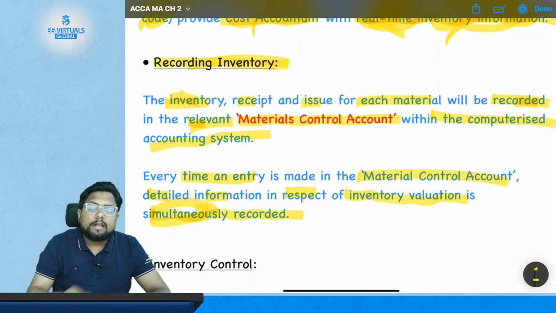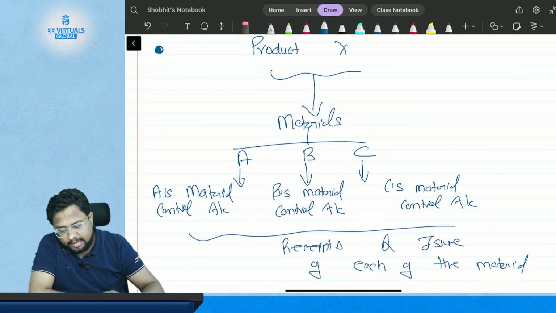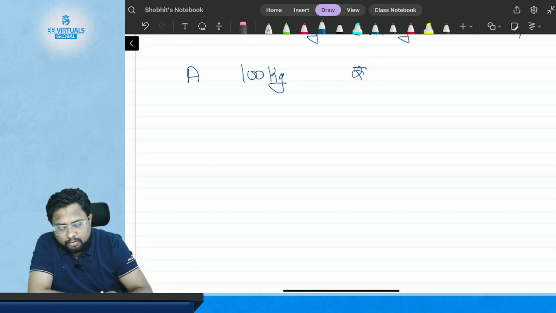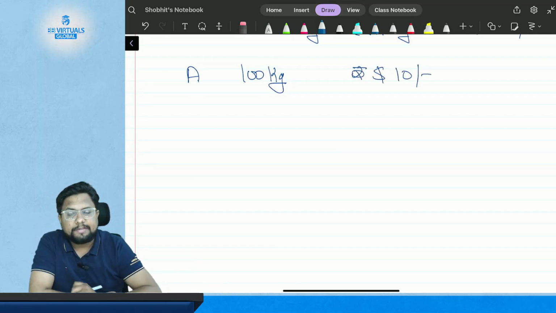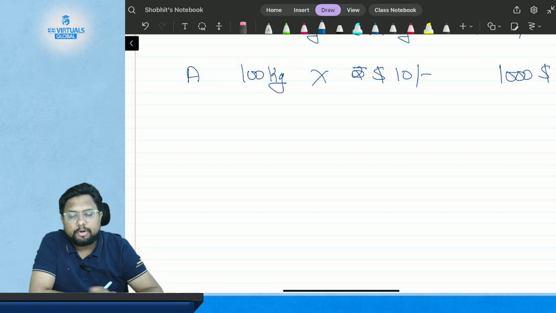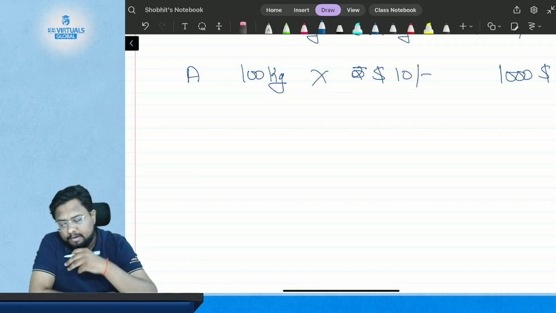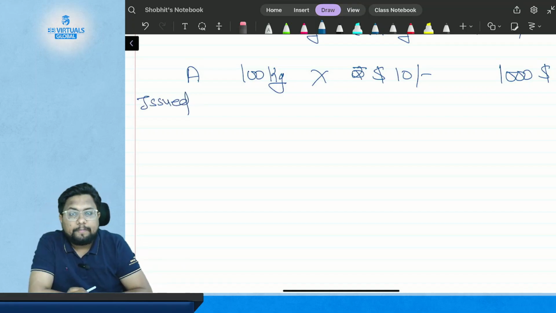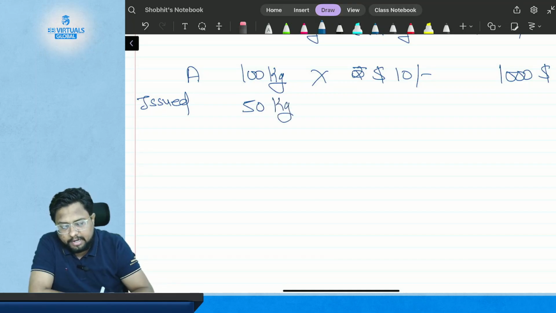Now, if you have material A, say 100 kgs of quantity at $10 each, the value of the material is 100 multiplied by $10, that is $1,000. So this is the material that you have. Now suppose you have issued 50 kgs of the material at the same value, that is $10 per kg.